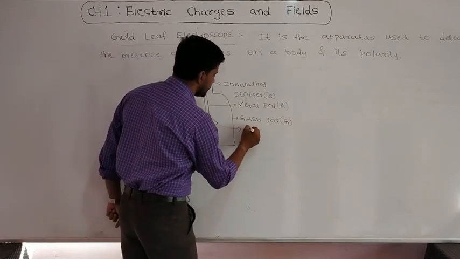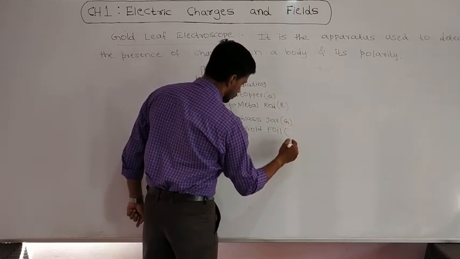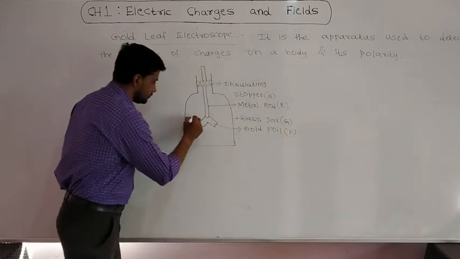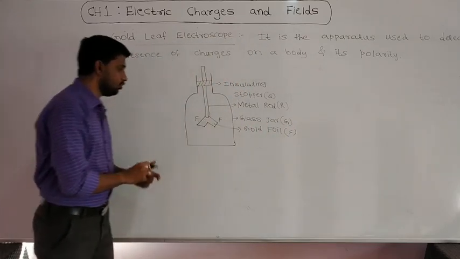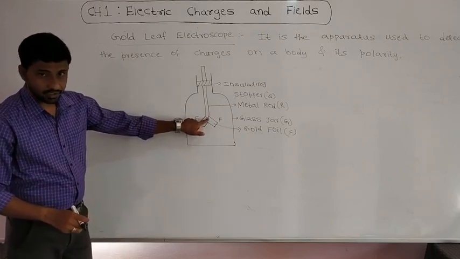Here gold foil means a thin sheet of gold. There are two gold foils attached to the bottom of this metal rod.